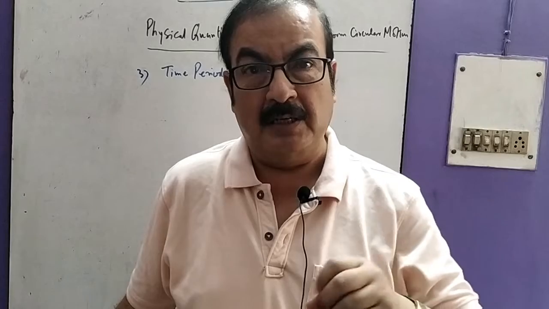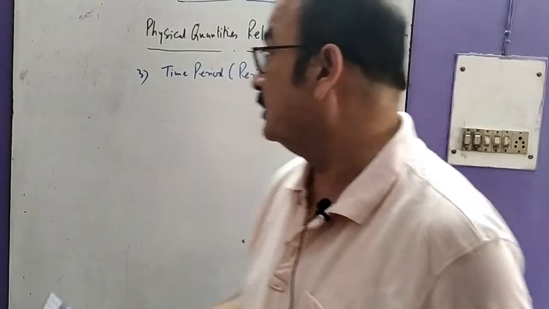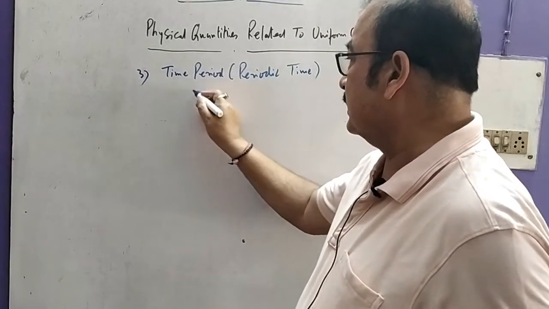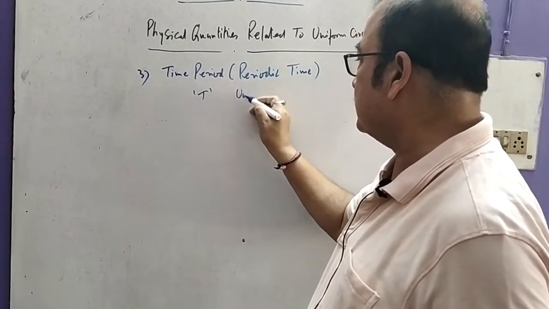That is the net time taken by any body doing uniform circular motion in which it completes one circular round. This is called time period. It is denoted by T. Naturally, its unit is second.